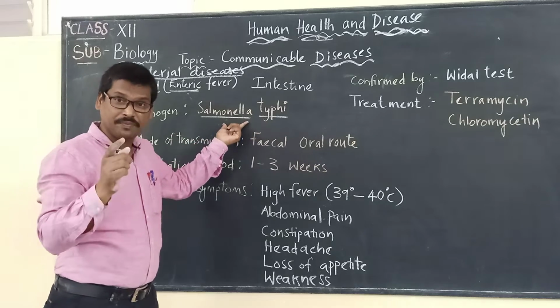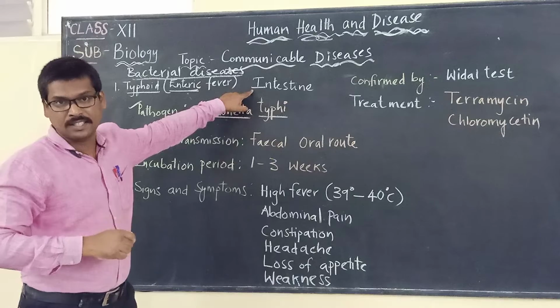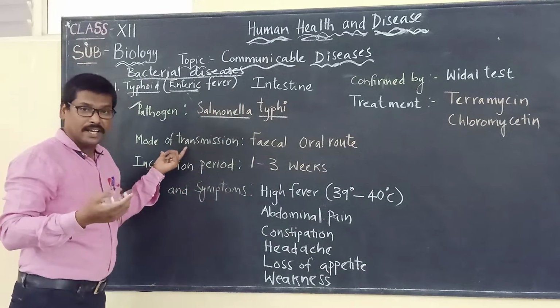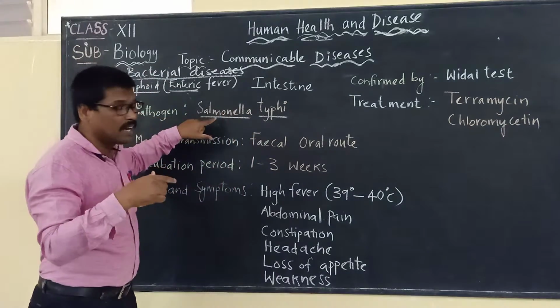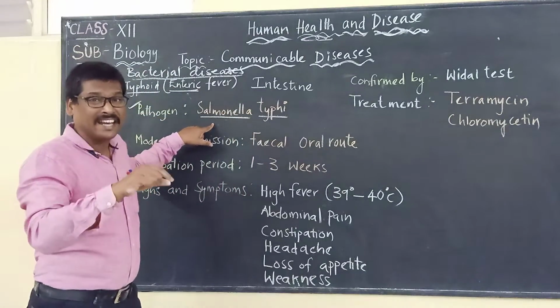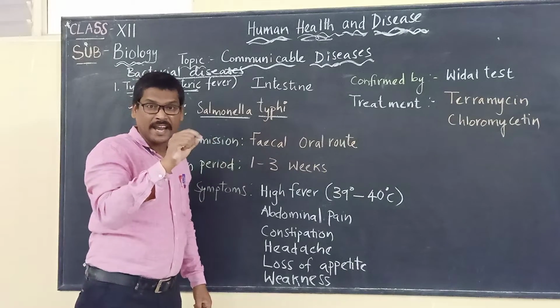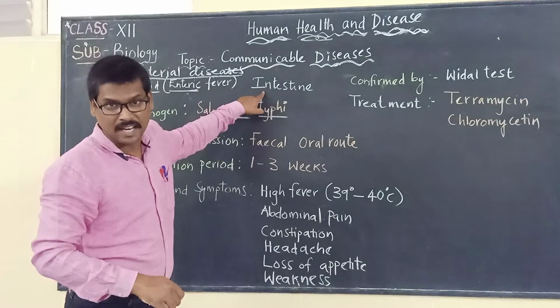Which part of the digestive system will Salmonella typhi affect? It is the intestine. As I said, Salmonella typhi is carried by contaminated food and water and affects the intestine.